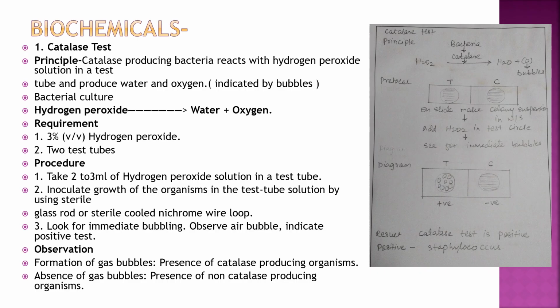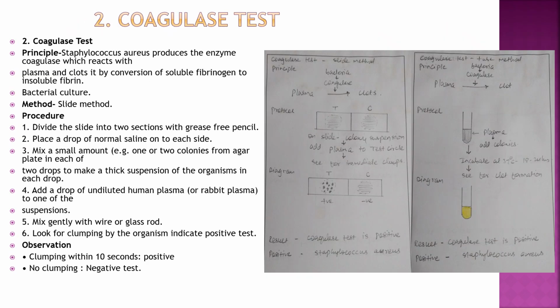So for gram-positive bacteria, that is Staphylococcus, we have to do catalase and coagulase test. So catalase, you have to take 1 drop of colony suspension, then add H2O2 and then see for the bubbles. So catalase is positive in Staphylococcus aureus. Coagulase test can be done by slide or tube method. So you have to take 1 drop of colony suspension, 1 drop of plasma, add and see for the clumps. So positive coagulase test is seen in Staphylococcus aureus.